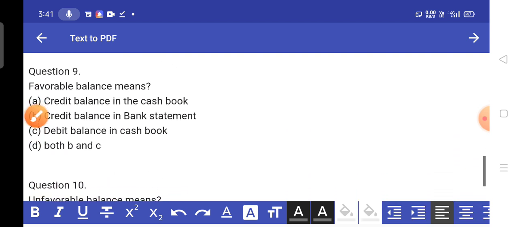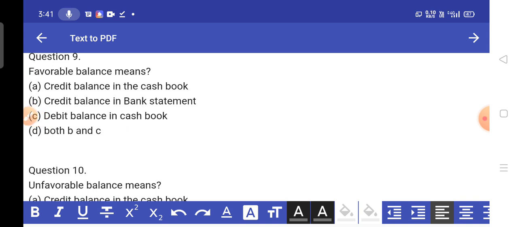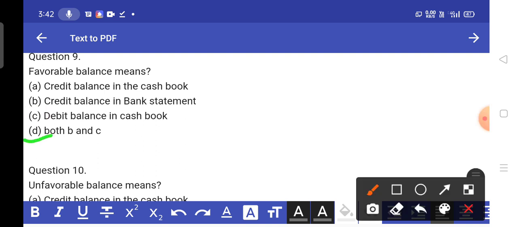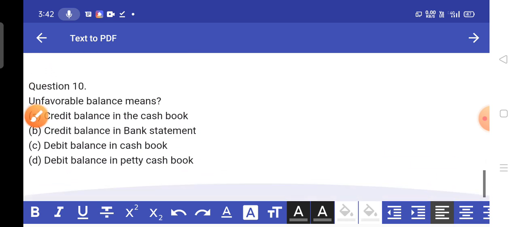Question number 9. Favorable balance means. What is the meaning of favorable balance? These are your options. Option A, credit balance in the cash book. Option B, credit balance in bank statement. Option C, debit balance in cash book. And option D, both B and C. Question 9 has the answer option D. Favorable balance means credit balance in bank statement as well as debit balance in cash book. Anyways, next question.